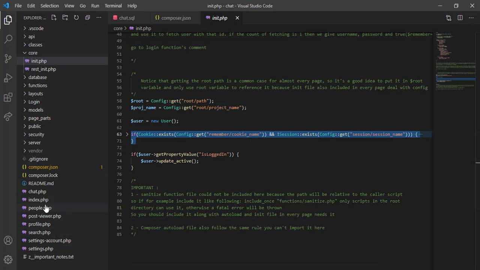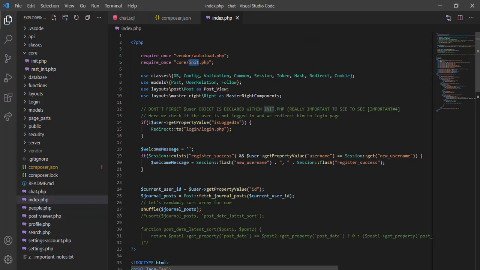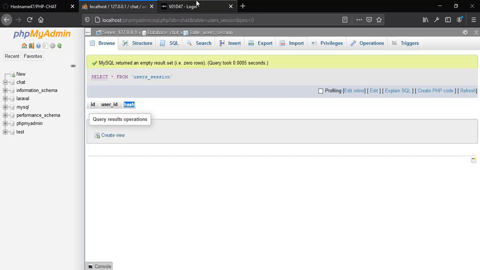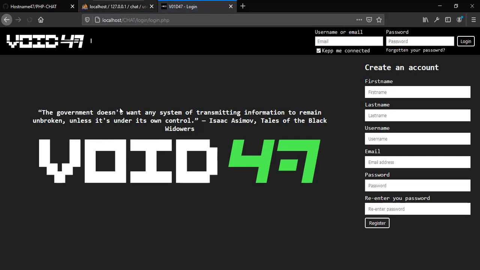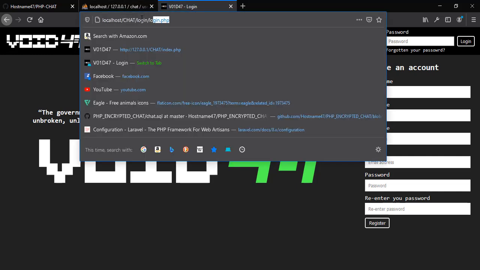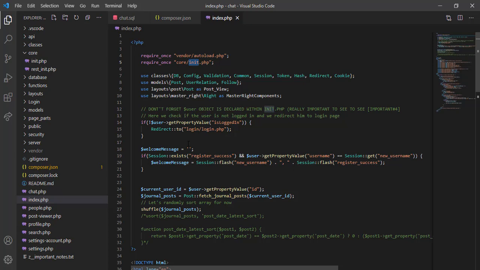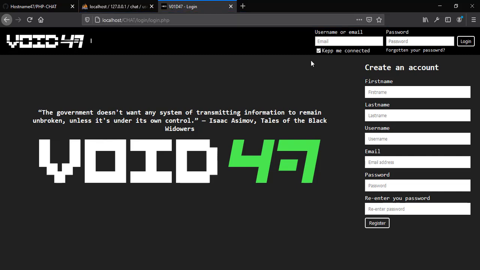Now inside our index we check if this user is currently logged in. That's why when we try to access the index page, the application automatically redirects the user to the login page, because the user is not currently logged in. And that makes sense because we don't have any account, any authentication. Now this page contains the sign in and the sign up forms.